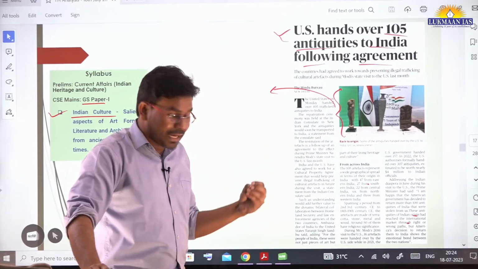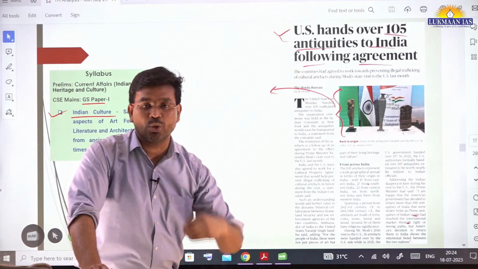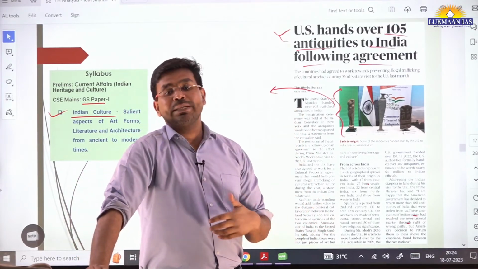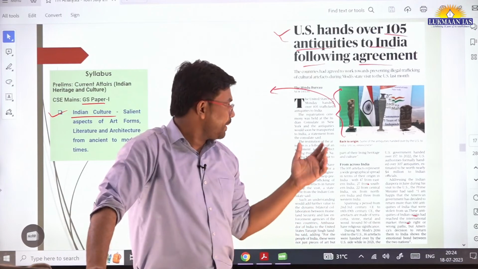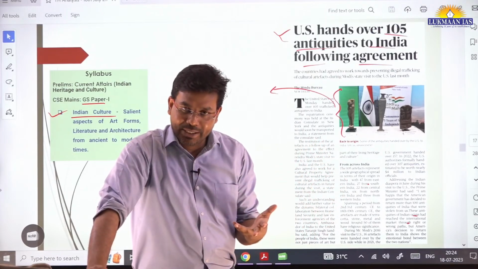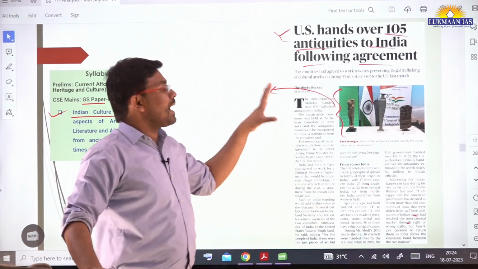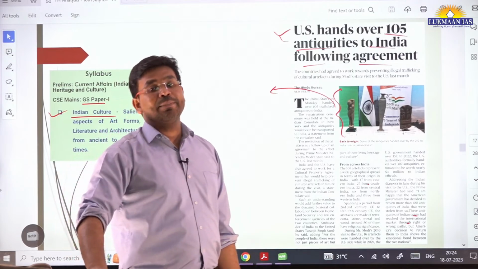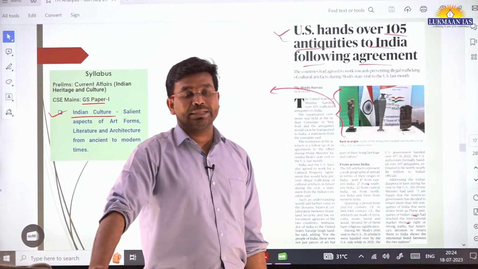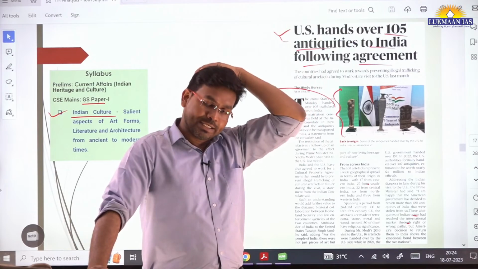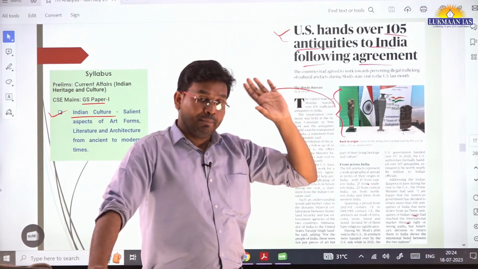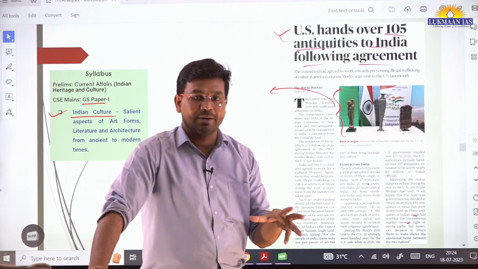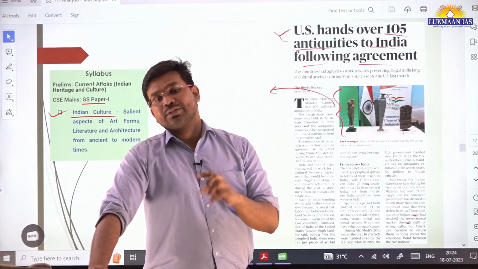So there are multiple artifacts that are important from historical perspectives. For example, these may belong to some of the kingdoms, or they may be related to religious activities. So these are significant artifacts, and many such artifacts have been stolen from India and transported to the United States of America, into their market. But US authorities have seized those artifacts, and they have decided to give them back to India.